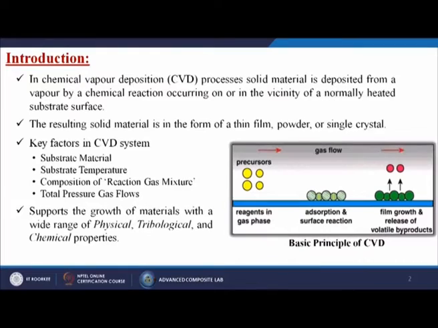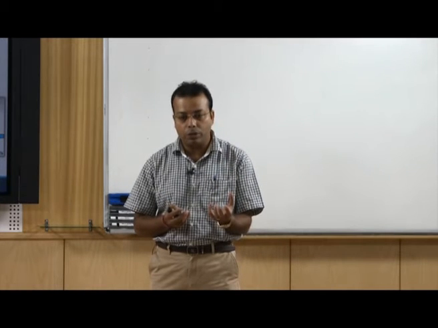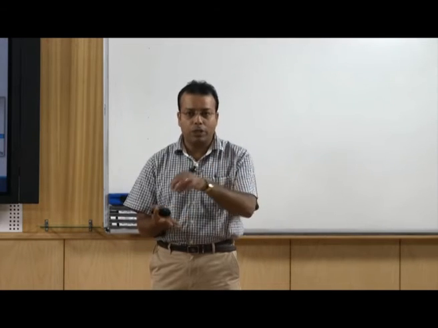In the chemical vapor deposition process, solid material is deposited from a vapor by chemical reactions occurring on or in the vicinity of a normally heated substrate. Whatever I explained already in physical vapor deposition, we are just creating certain kinds of molecules, atoms, or plasma, and then depositing those onto the substrate.